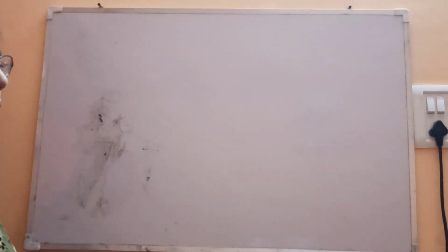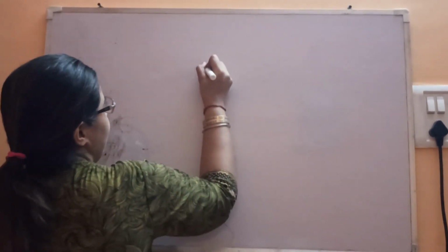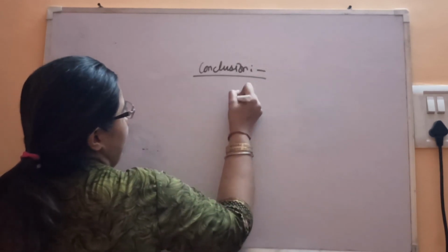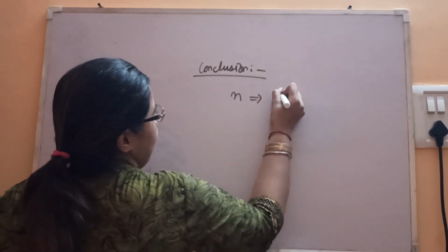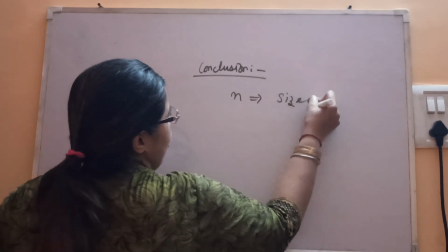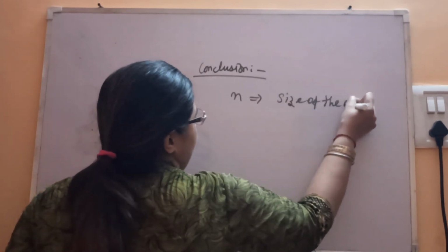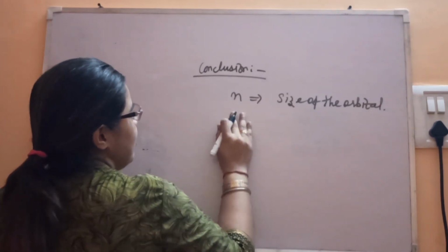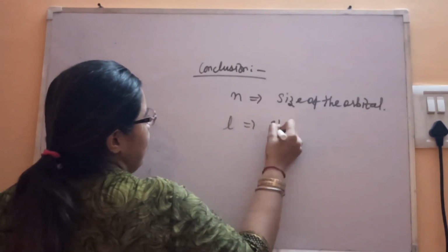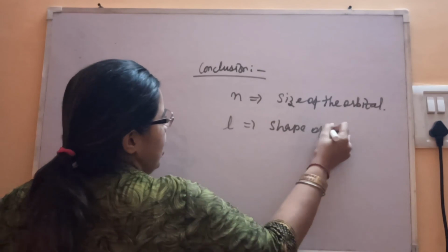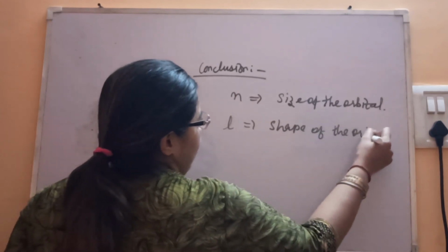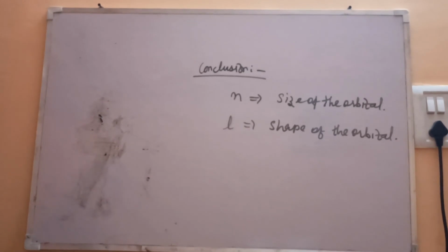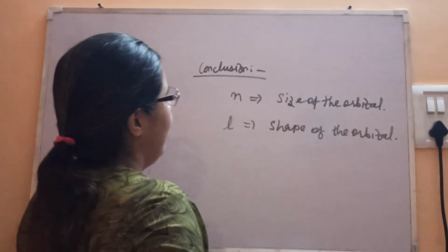Conclusion: n represents the size of the orbital and L represents the shape of the orbital.